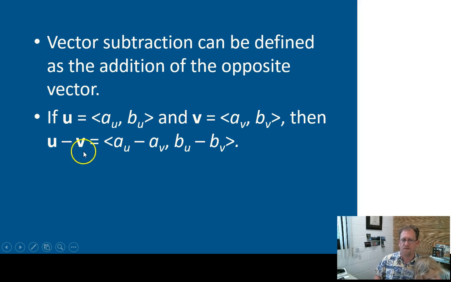So if it's u minus v, then you get the au minus the av, and if it's u minus v, then you get the bu minus bv. Okay, and then you will have the mathematical expression of the resultant vector of a subtraction.